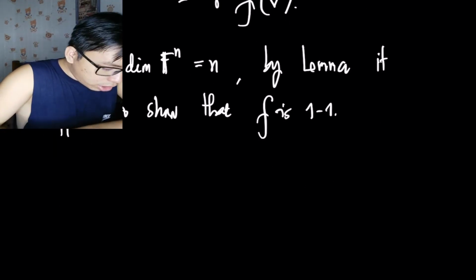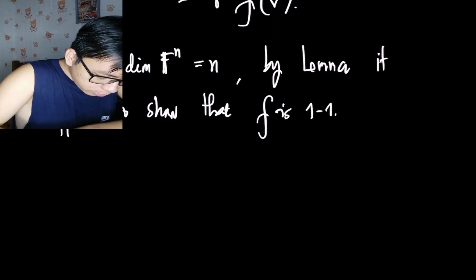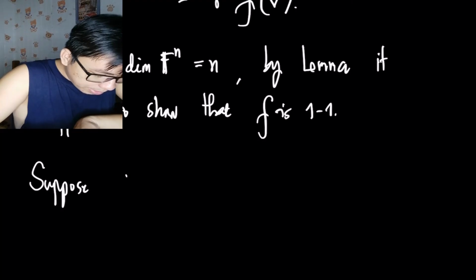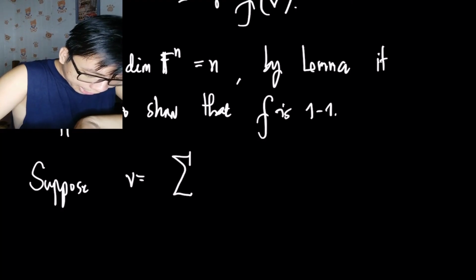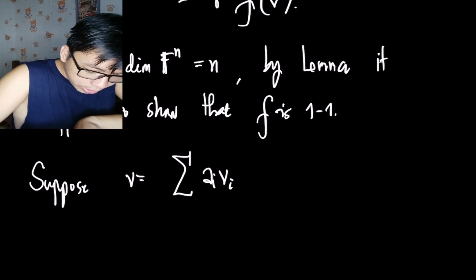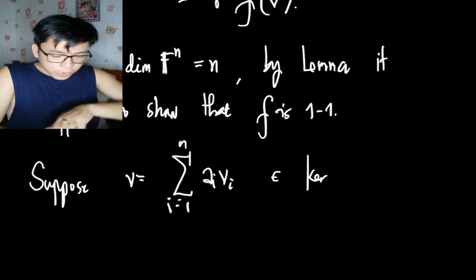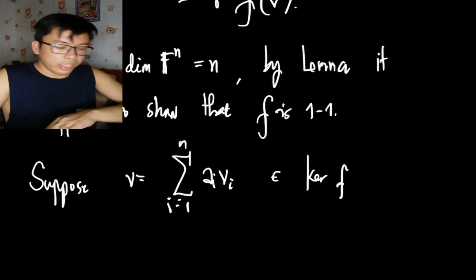Suppose v is equal to the summation of a_i v_i, i from 1 to n, and in this case this is an element of the kernel of F.